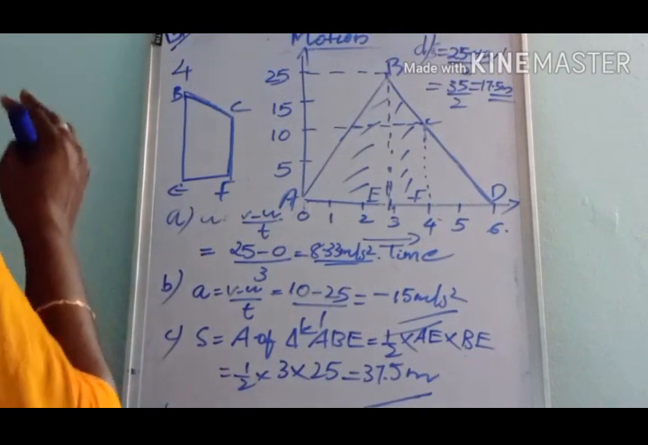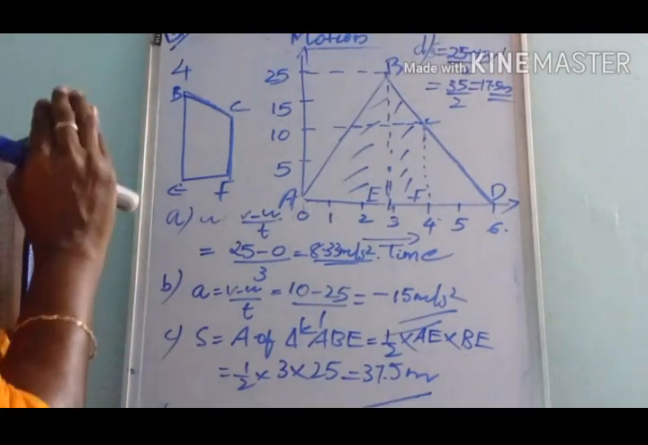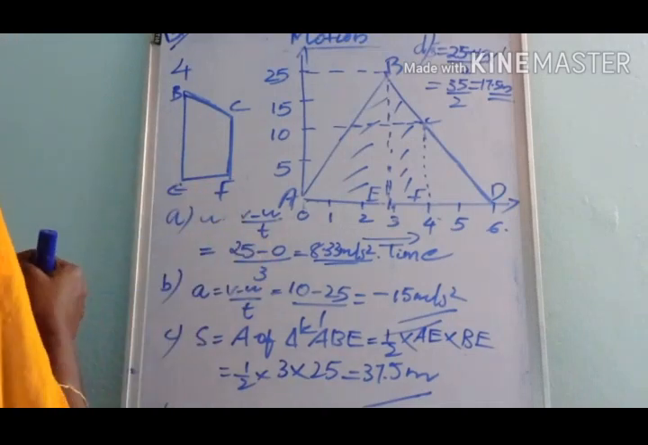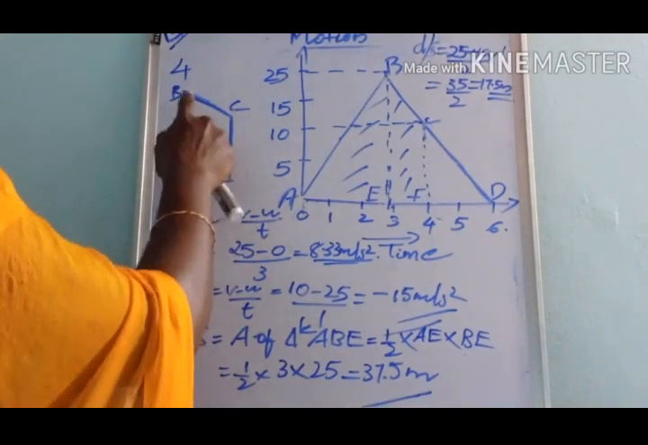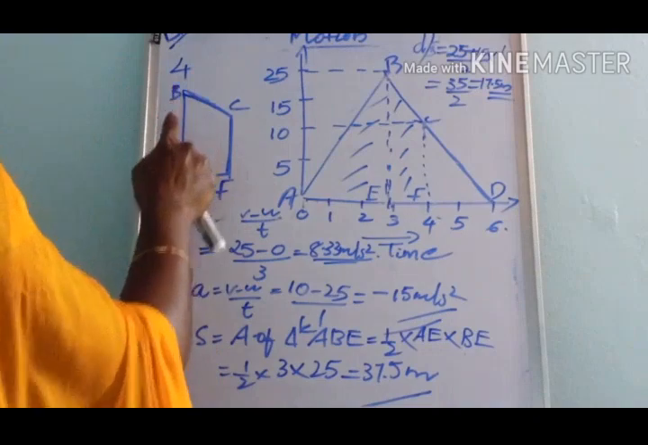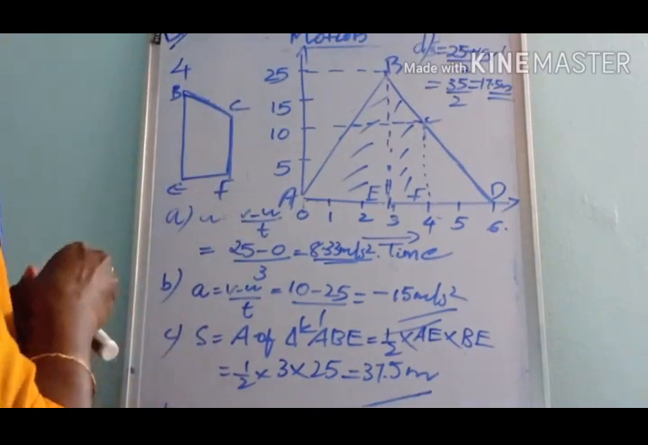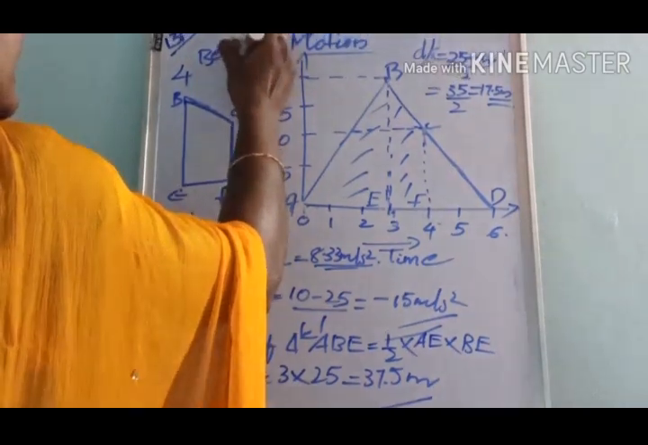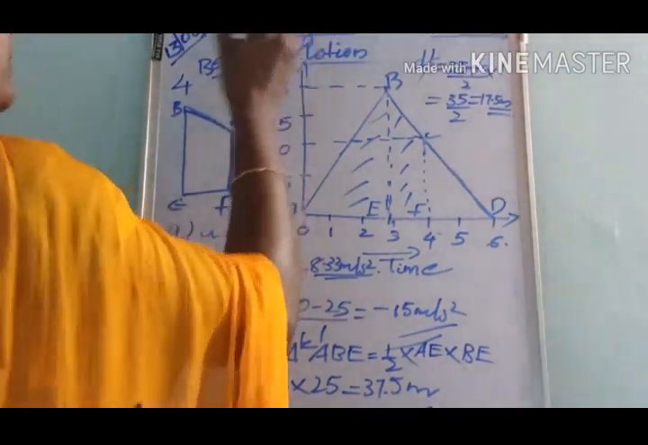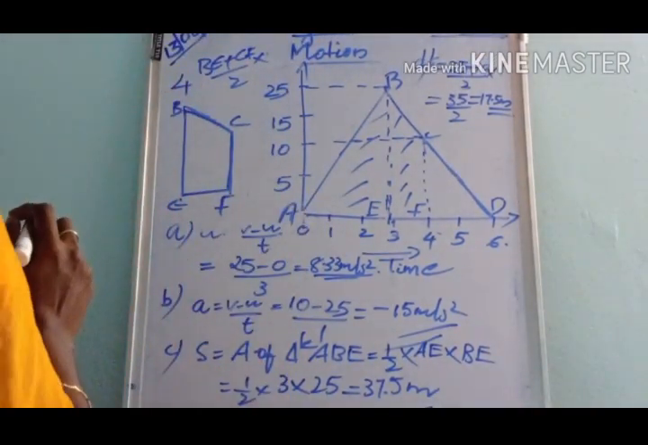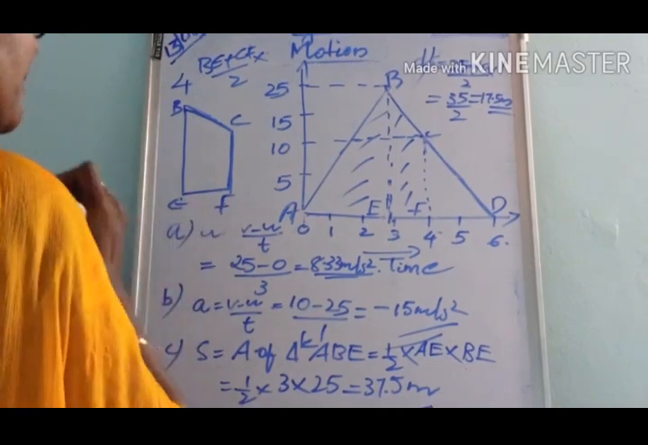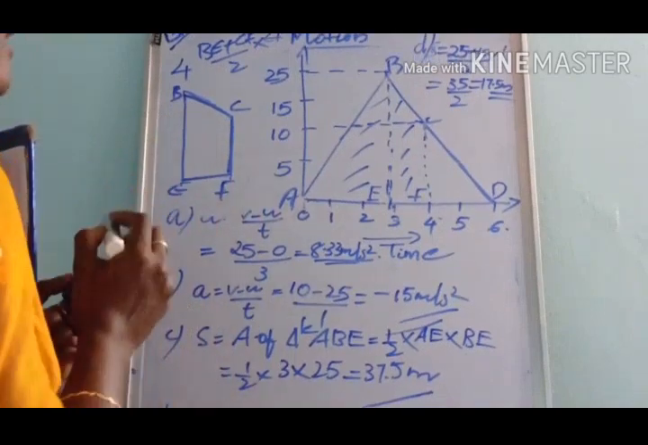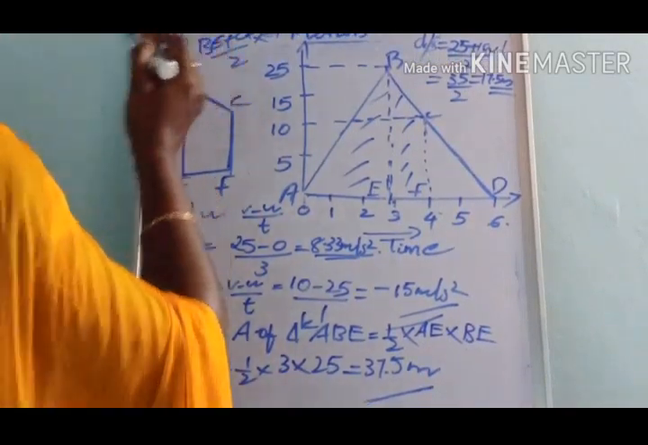Okay, already you know the equation for the area of a trapezium. Actually it is the sum of opposite sides. Here the opposite sides are BE and CF. So the sum of opposite sides, BE plus CF, divided by 2, into the distance between the sides, that is EF. Then we can substitute the values.